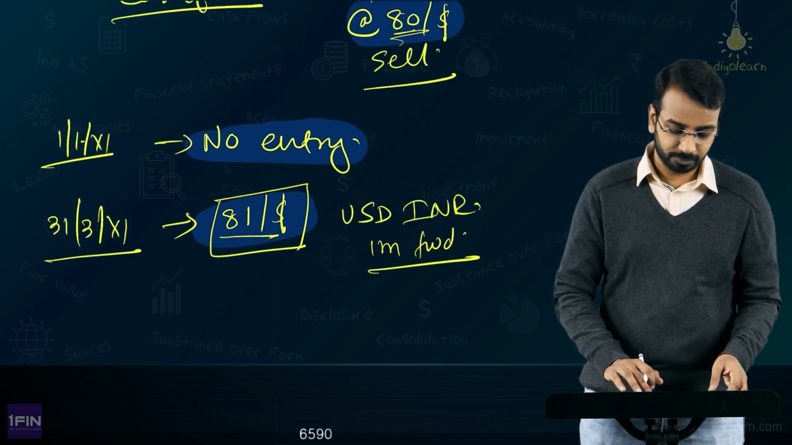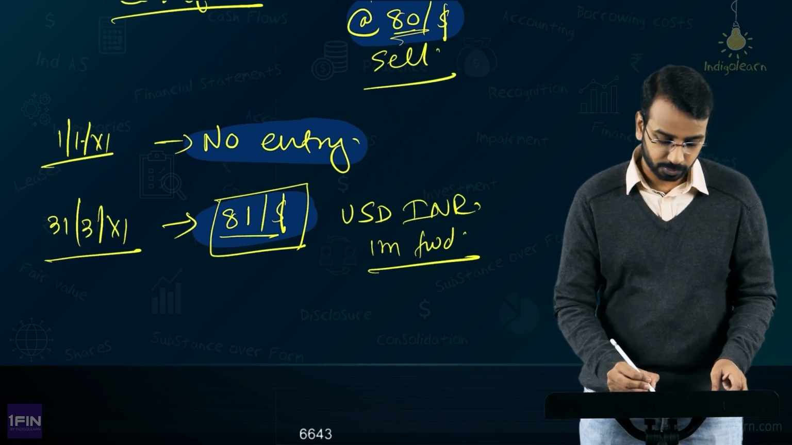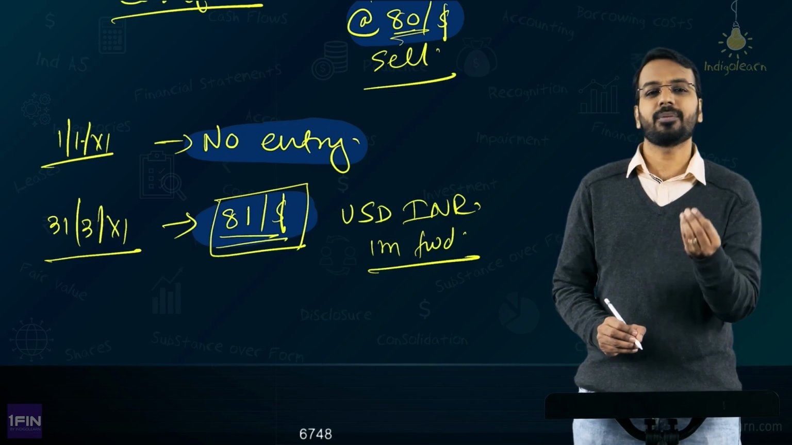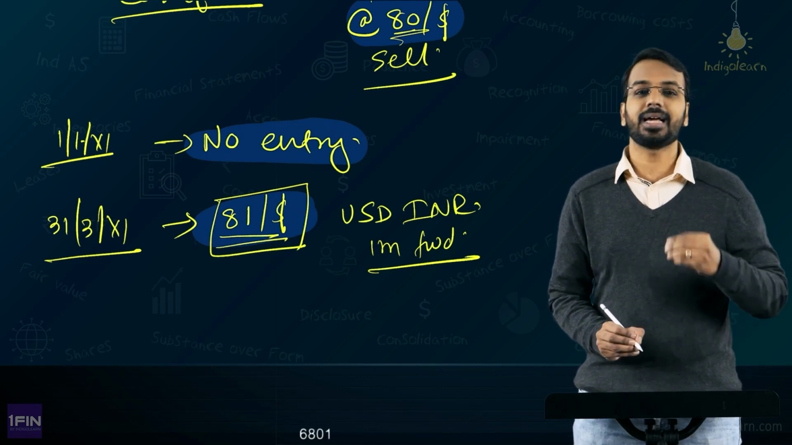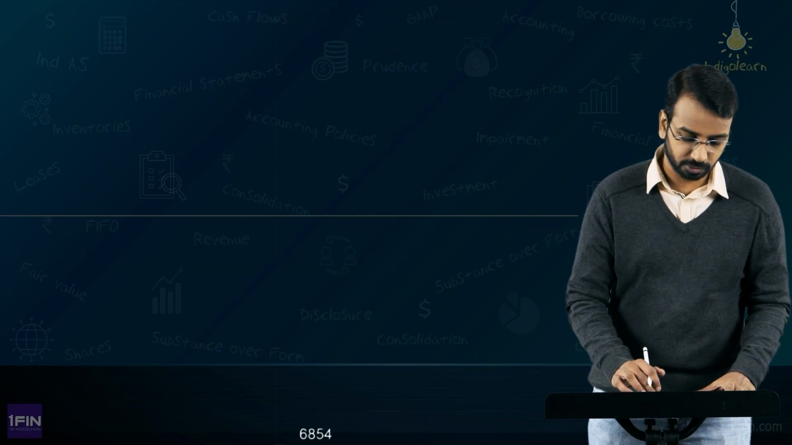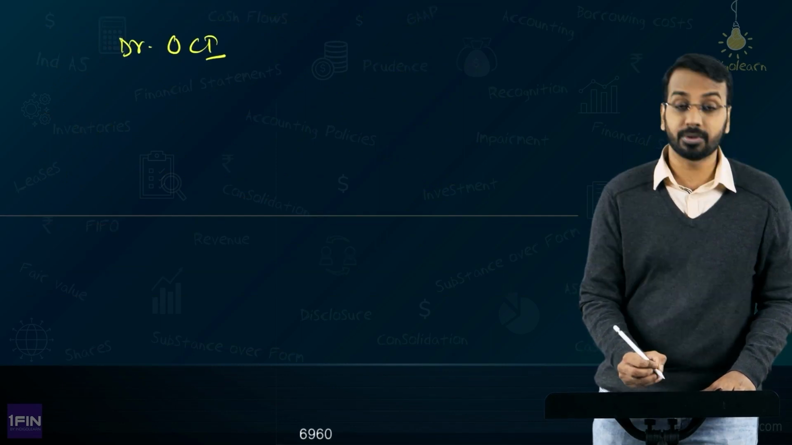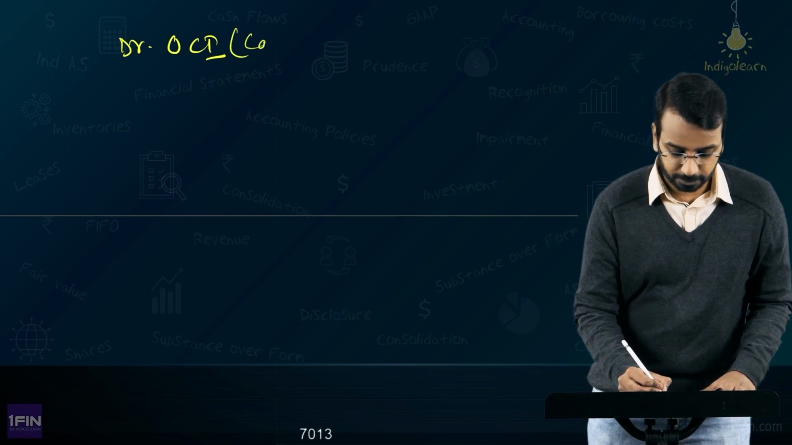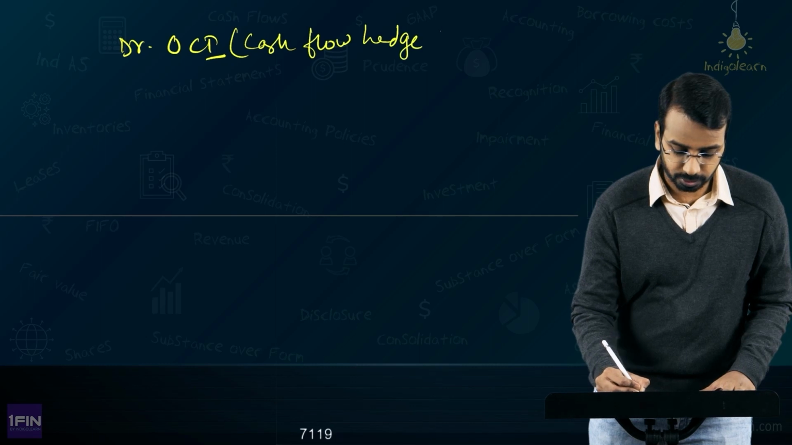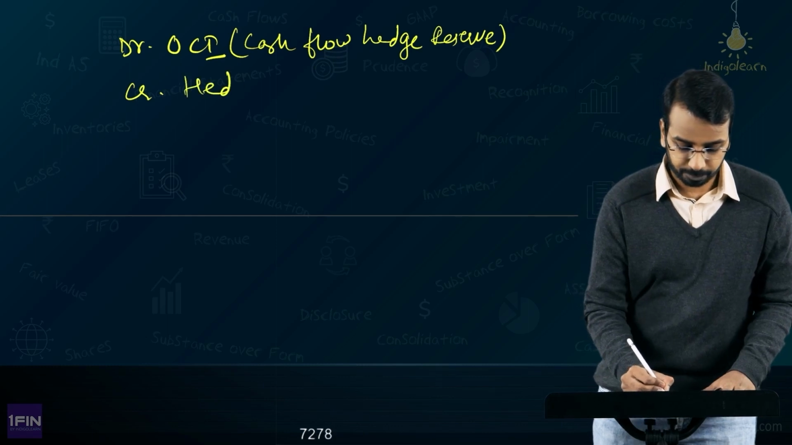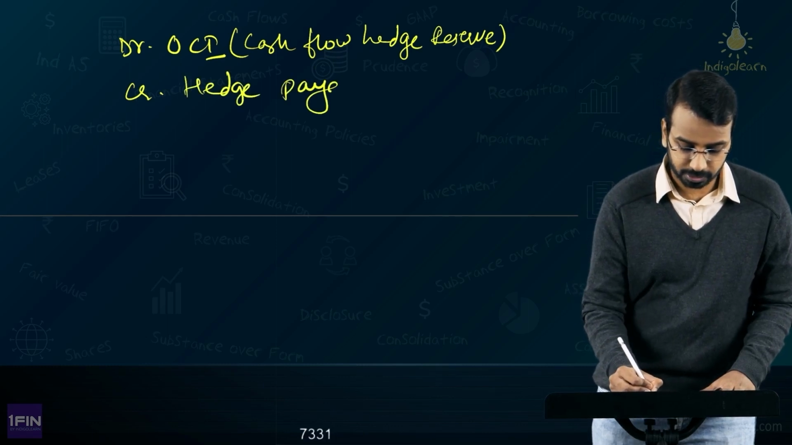So, say for example, this increase from 80 to 81, the increase has been from 80 to 81 and the entire portion is considered to be effective. Then what you will do? You will debit OCI because it is a loss, by the name cash flow hedge reserve, and credit hedge payable. Sir, why payable?